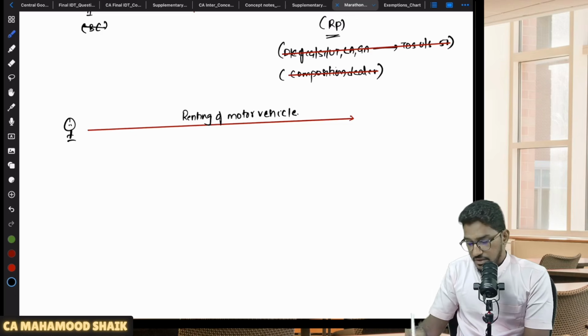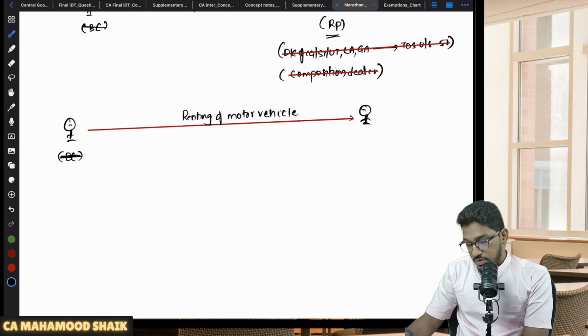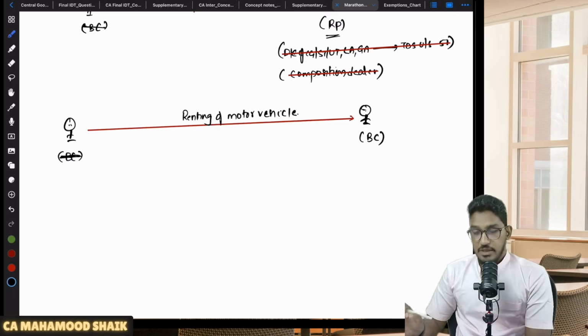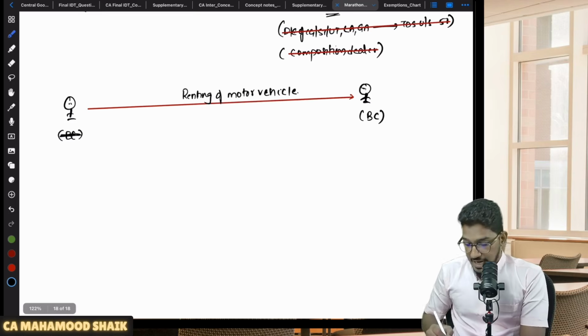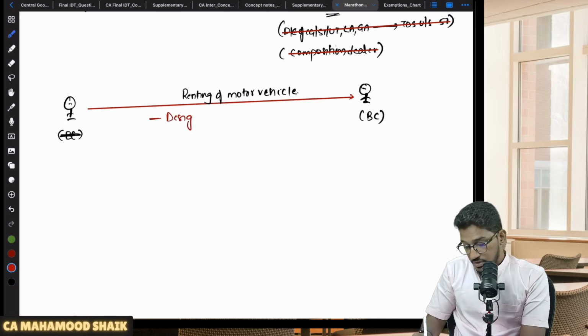Here also some conditions. This you have to mug up. Number 1, supplier should be other than body corporate. Recipient must be a body corporate. And some conditions are required to be fulfilled. The motor vehicle should be designed to carry passengers.